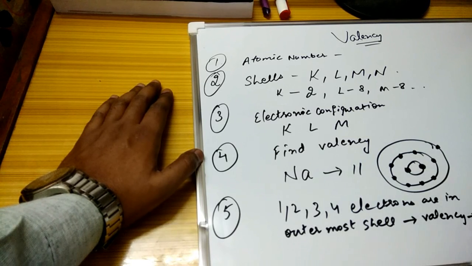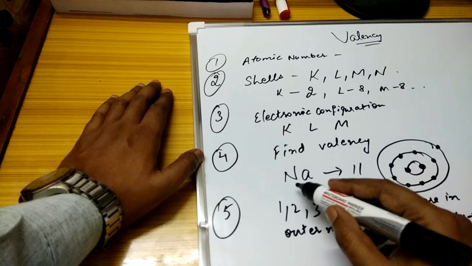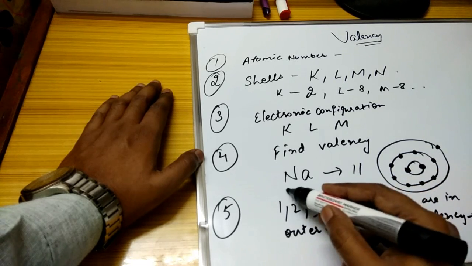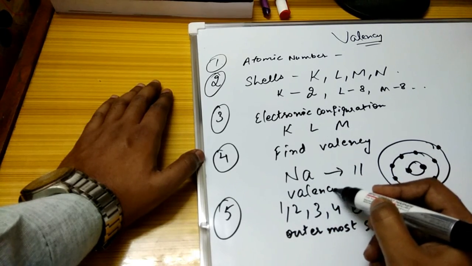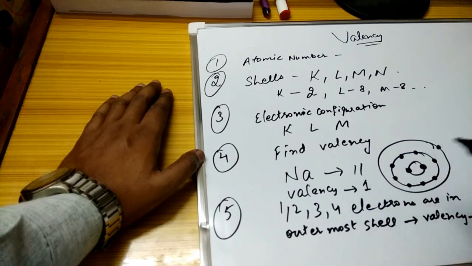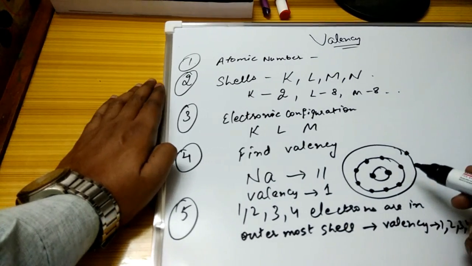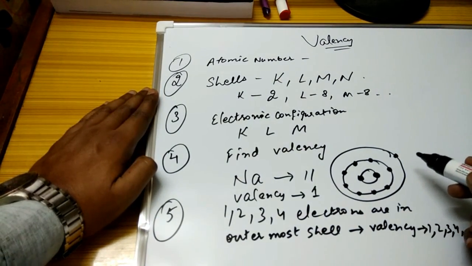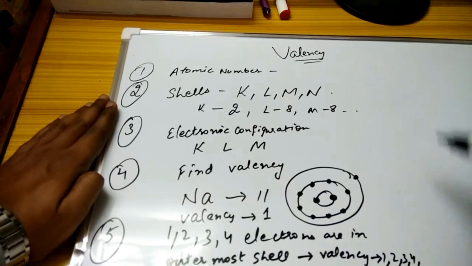That means if it is 1, then it is 1; 2, then 2; 3, then 3; 4, then 4. So for sodium the valency is 1, because in the outermost shell there is only 1 electron.